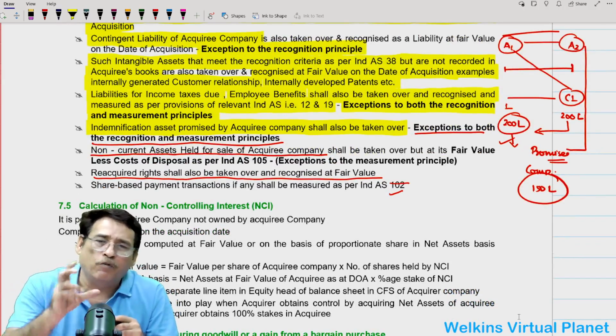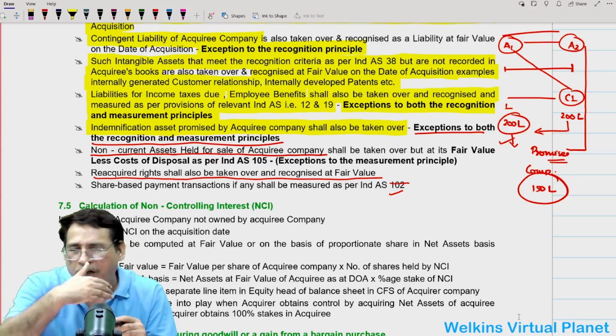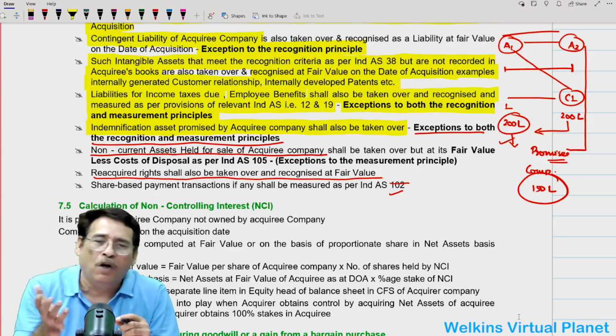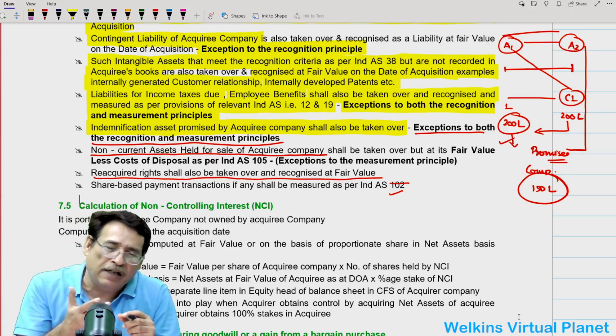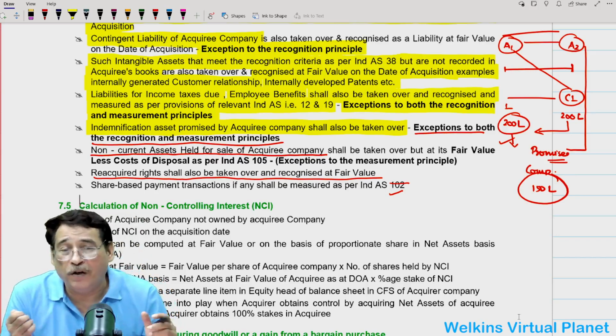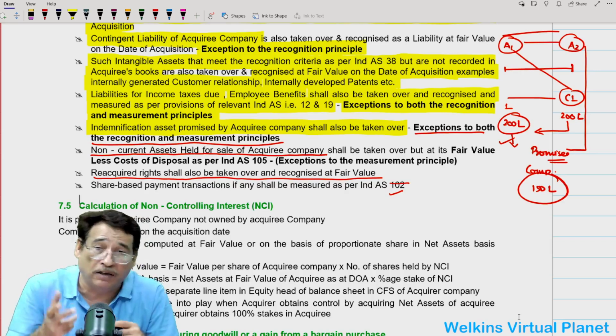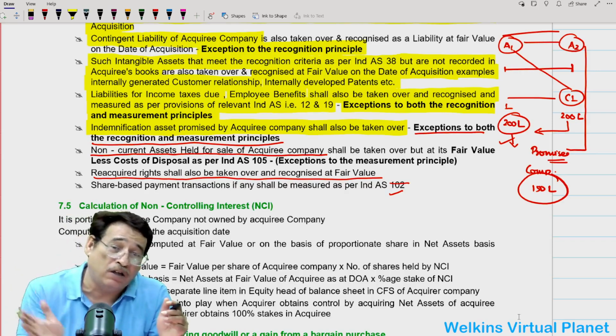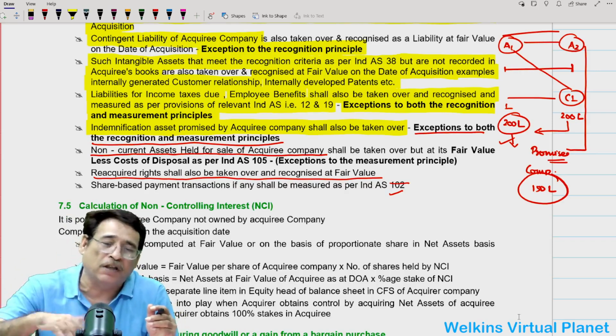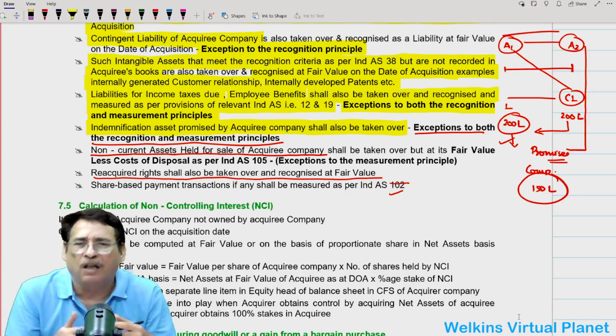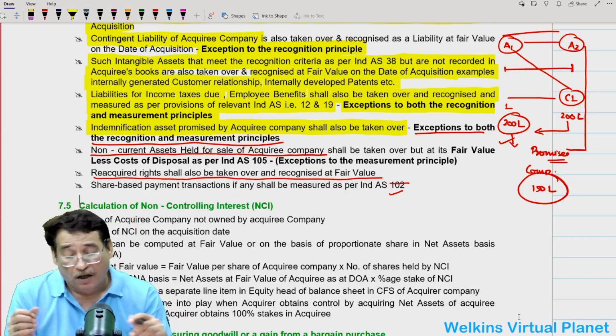These are the exceptions, not necessarily measured at proper fair value, because sometimes we may have to use some other value. Important thing is that all these things will be recognized and most of the things will be measured at fair value with some exceptions. Correct?